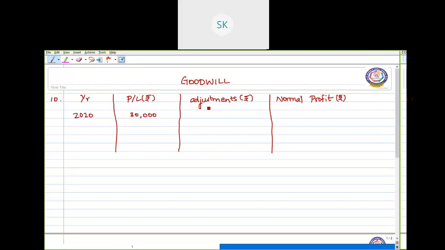So now we have to add this 40,000. So now the normal profit becomes 70,000.